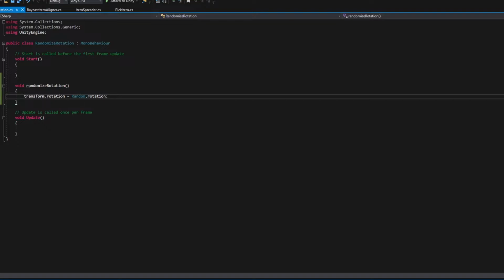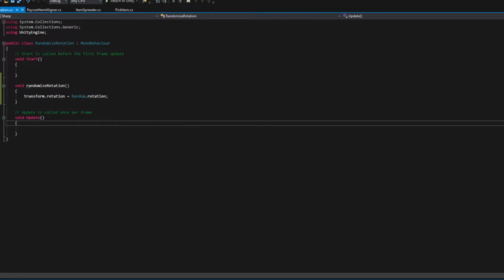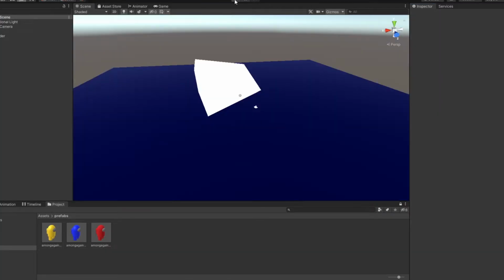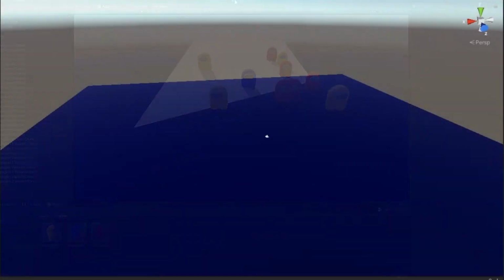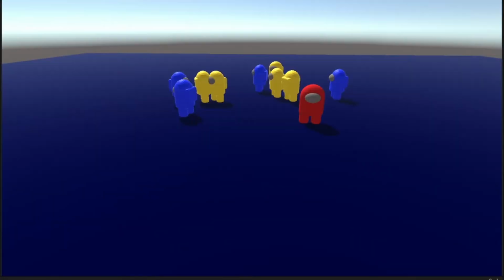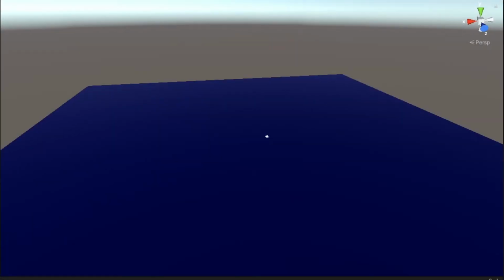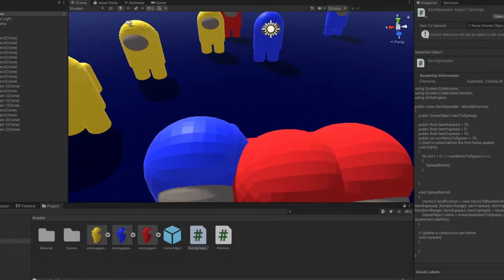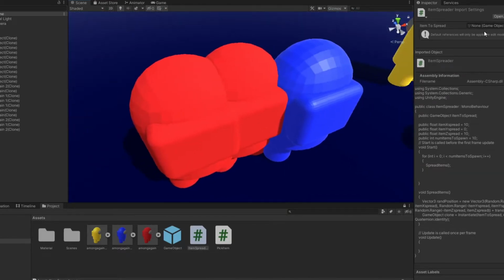Another thing you may notice is that they now randomly rotate, and this is extremely simple to add. We just use random rotation and set that to the rotation of each character, meaning its rotation will in fact be random. The last thing I wanted to add before we start adding more to build our Among Us army is to make sure they don't overlap, because as you can see they can kind of mold into one, and we don't want any mutant Among Us characters, not until Halloween anyway.